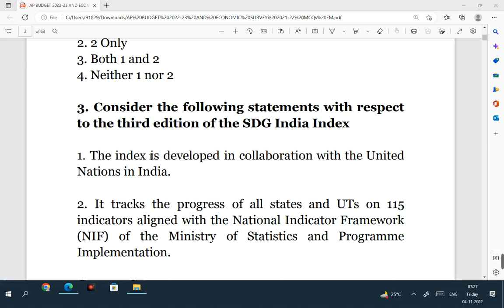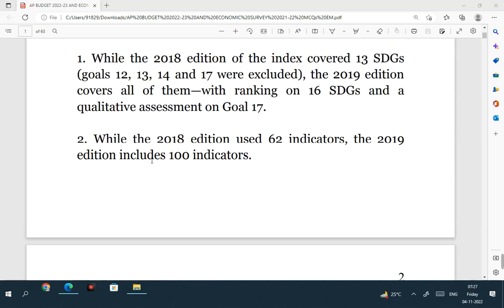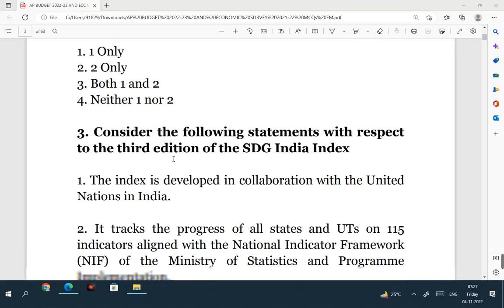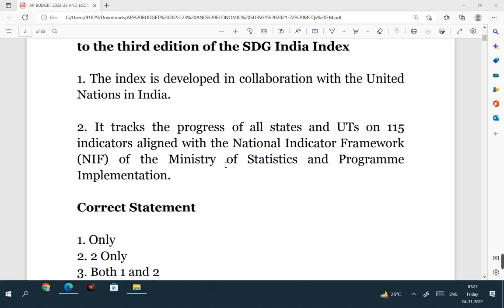Remember, when compared to the first and the second edition, in the third edition, the number of indicators used is 115. Earlier we have seen 2018 made use of 62 indicators, 2019 made use of 100 indicators, and 2021 it made use of 115 indicators. All this is very important, you should remember. So the third edition tracks the progress of all the states and union territories on 115 indicators aligned with the National Indicator Framework. So this is a framework under the Ministry of Statistics and Program Implementation.